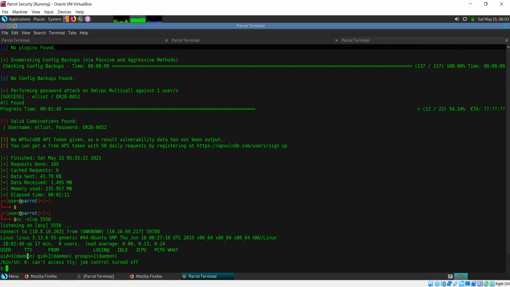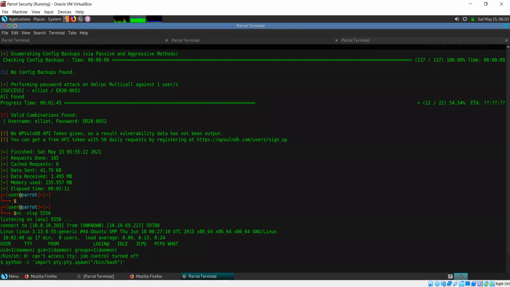This is a normal shell now. Yes, we have to upgrade it. See, this tells you it can't access the teletype, /bin/sh, so you need to upgrade to a bash shell. So python -c import pty. Okay, this is correct. So now you see I get an upgraded shell.